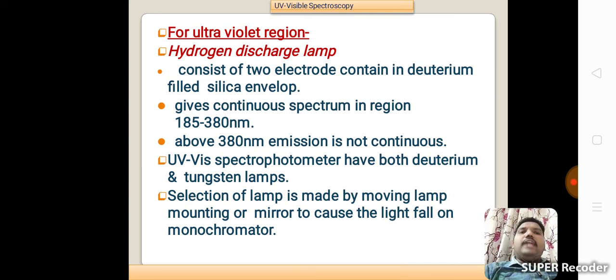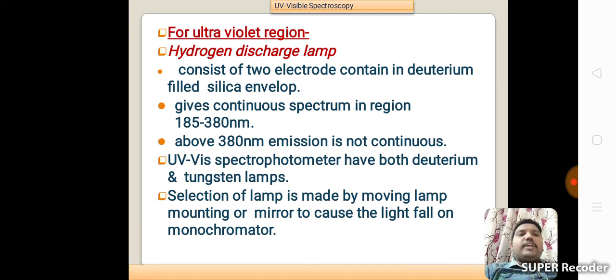Next, for the ultraviolet region, the hydrogen discharge lamp consists of two electrodes in a deuterium-filled silica envelope. It gives continuous spectra in the region 185 to 380 nanometers. Above 380 nanometers, the emission is not continuous.